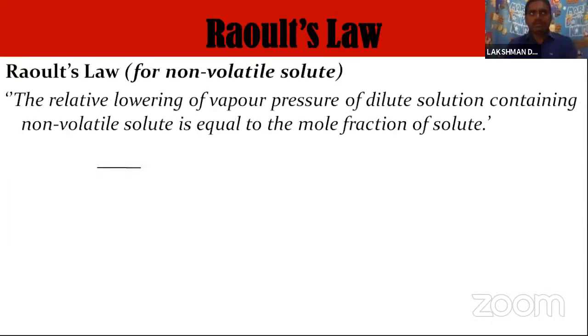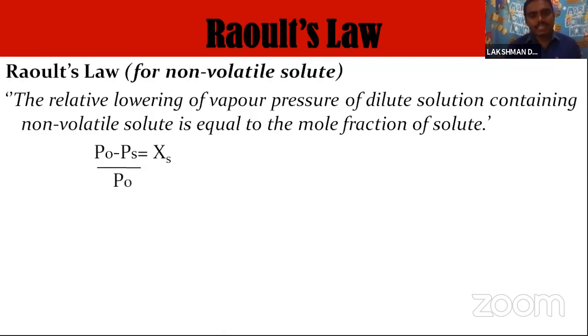For a non-volatile solute, Raoult's law says the relative lowering of vapor pressure of a dilute solution containing a non-volatile solute is equal to the mole fraction of the solute.